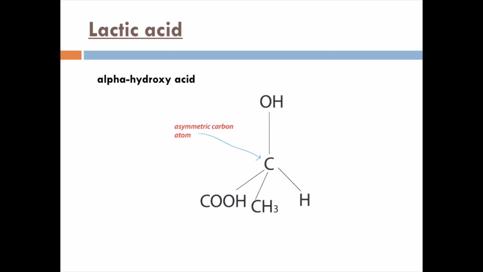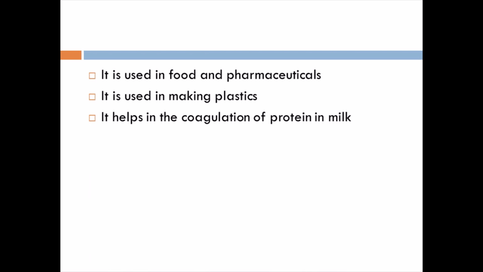Whenever there is a chiral carbon, it will have isomers, right? So one chiral carbon is there, so definitely it will have 2 isomers. Okay, so 2 optical isomers are present for this compound. Coming to the uses, it is used in food and pharmaceutical industries and also used in making plastics.